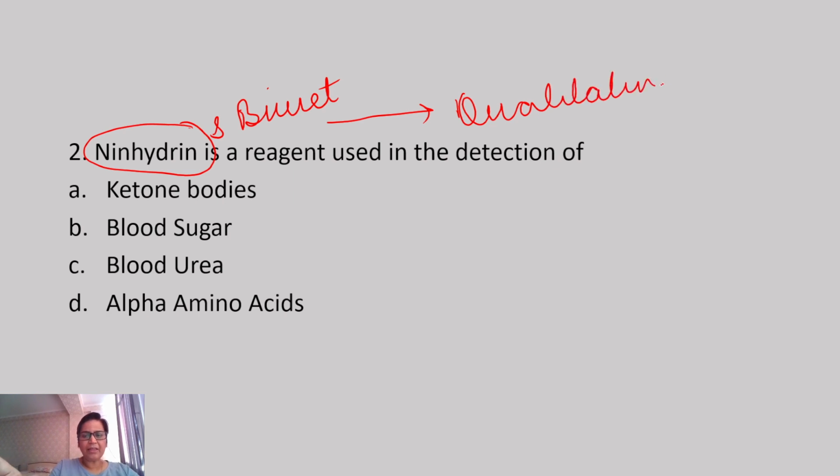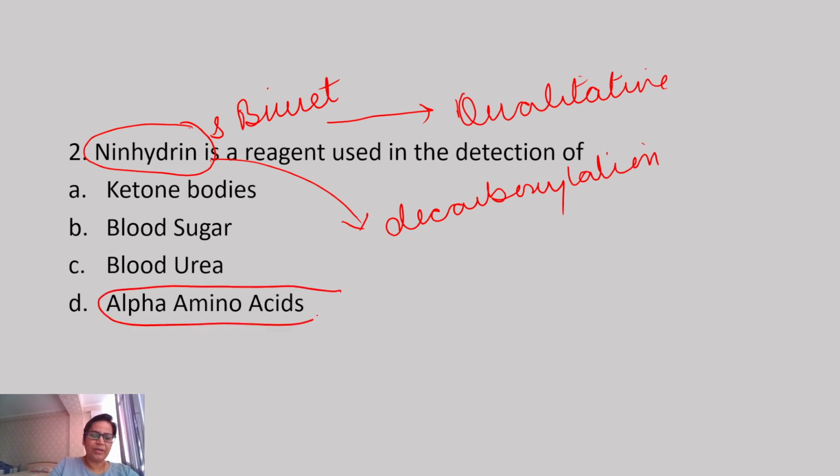And if we look at the principle of ninhydrin, it is simply decarboxylation of the amino acids. So the answer is amino acids, plain and simple. Ninhydrin is required for the detection of amino acids, and that too qualitative.